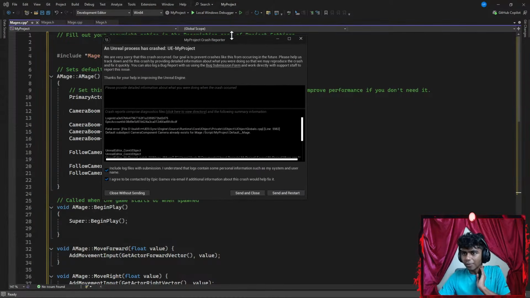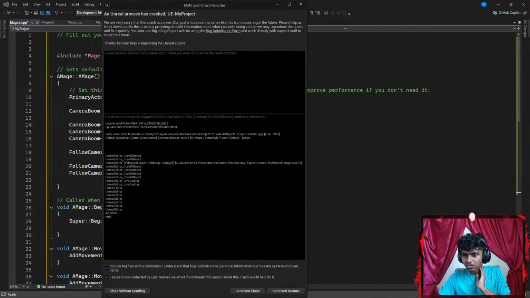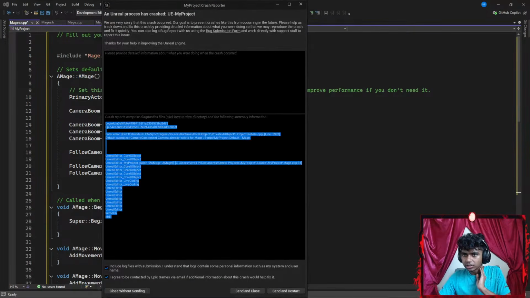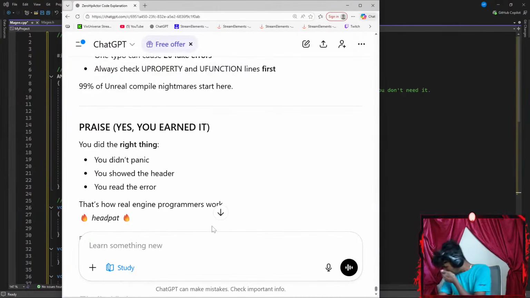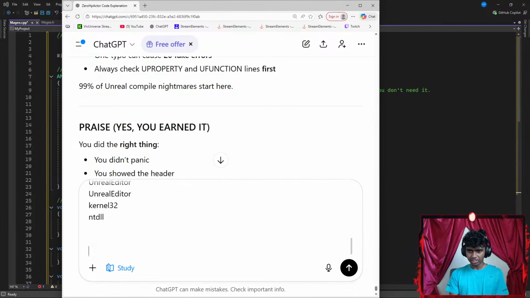Okay, it said my project crash reporter. Why did I get a crash? Let's go ahead and copy this. Let's copy that, get some ChatGPT. Guys, the crash actually does not make sense. Excuse me, guys. Let's go ahead and paste it here. Go with shift enter and say something like, since my program crashed.